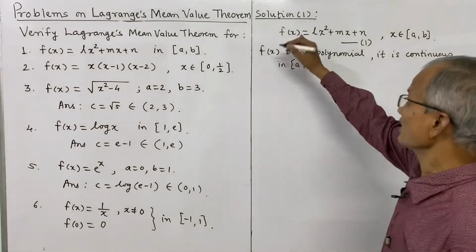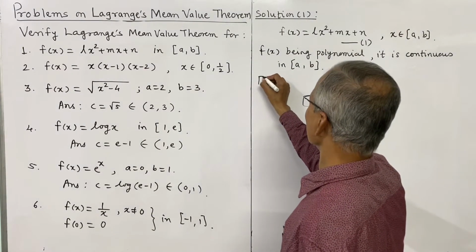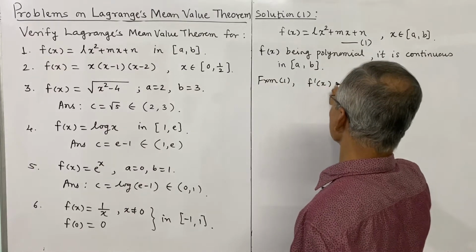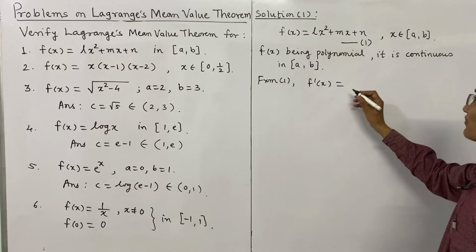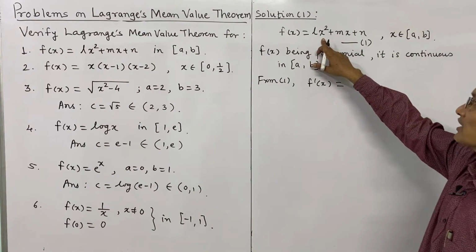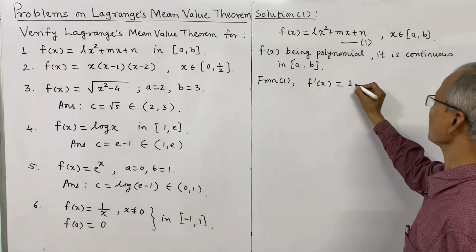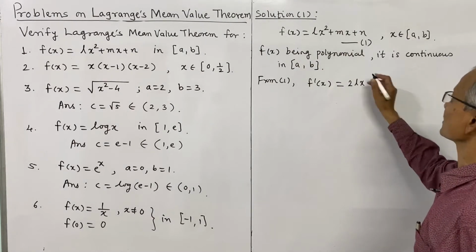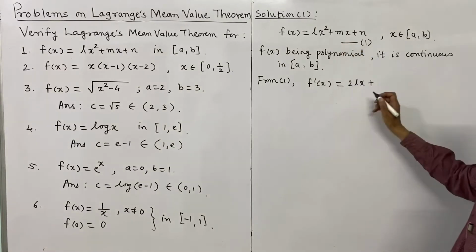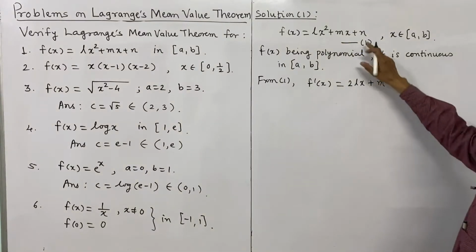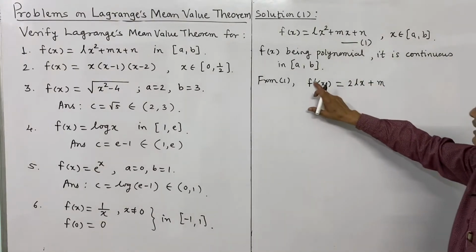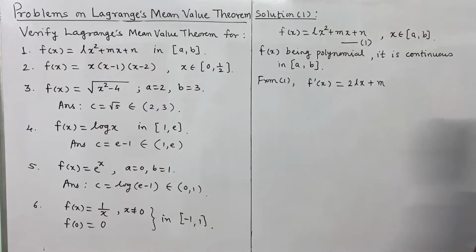And now we suppose this as first equation or first relation. Now we shall find the derivative of this from 1. f dash of x is equal to, derivative of this is l is constant, remains as it is, derivative of x square is 2x. So therefore the derivative of the first term is 2lx plus derivative of second term. Derivative of x is 1, m is constant, so it is m, and derivative of n being constant is 0. So f dash of x is 2lx plus m.